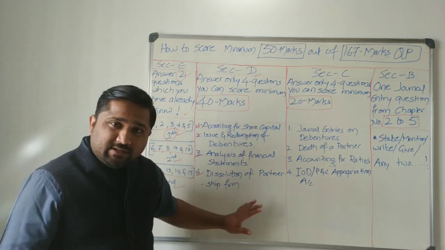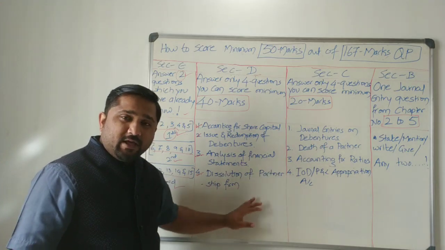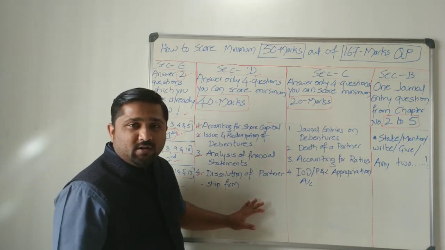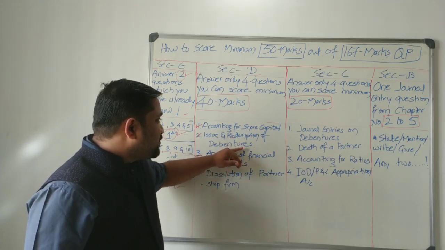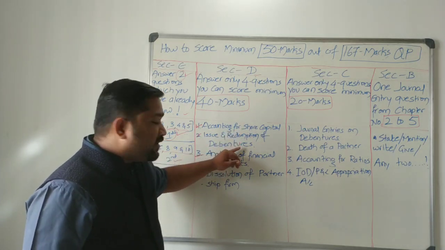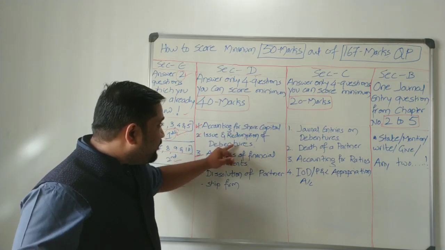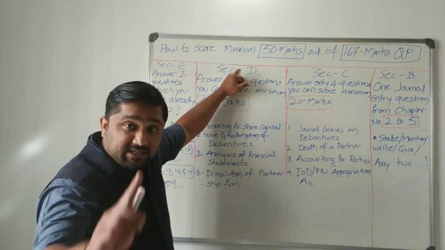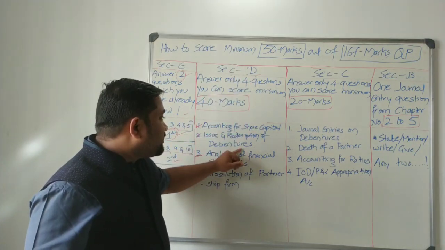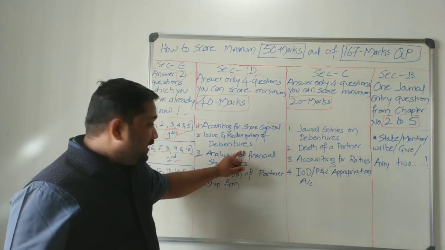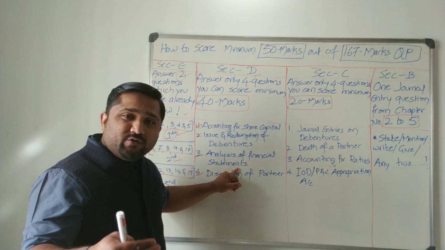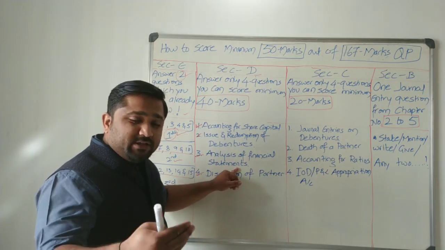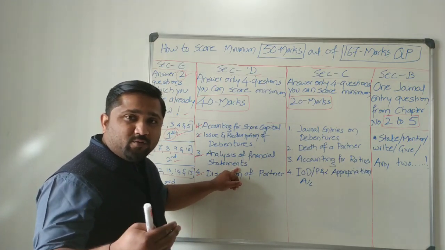So this is a plan, a rough plan. You execute according to your convenience. Accounting for share capital, issue and redemption of debentures, 12 plus 12 only for journal entries, you will get 24 marks from section D. Journal entries, 24 marks from section D. Analysis of financial statements, ready-made questions will be given. You just need to write what is what, where to